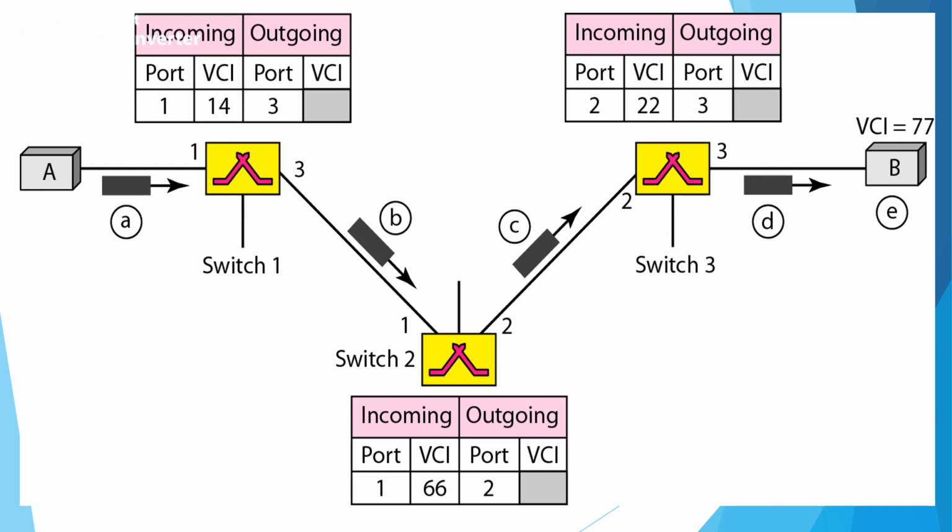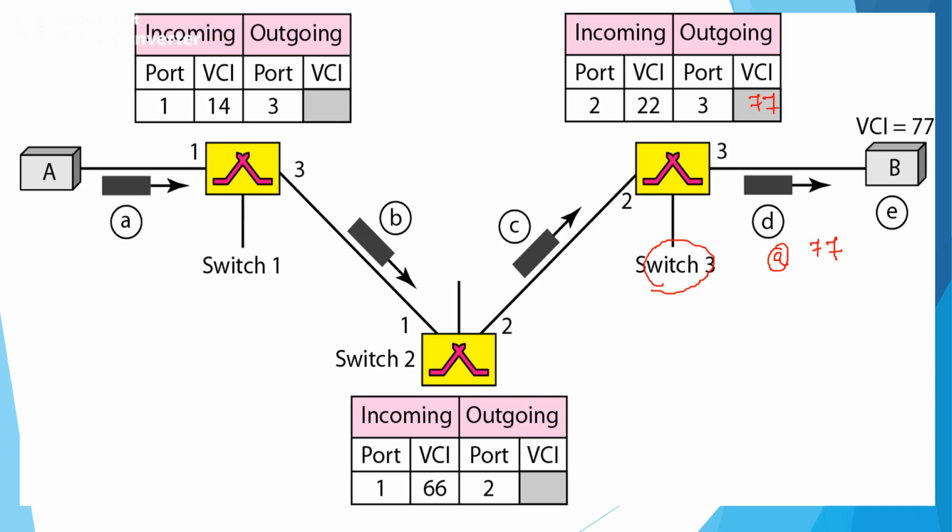For example, the acknowledgement is sent, so you can start from here, from B with the VCI value as 77. Now at switch 3, the VCI value is 77.